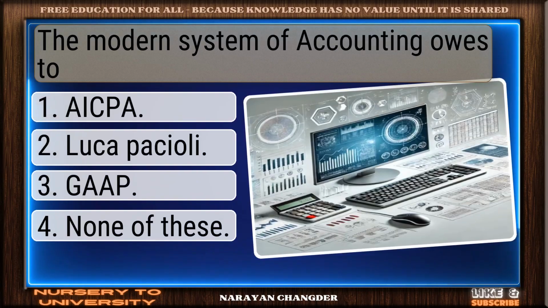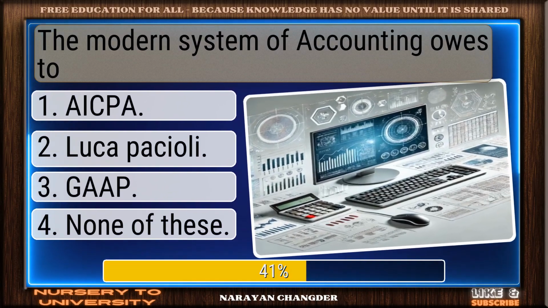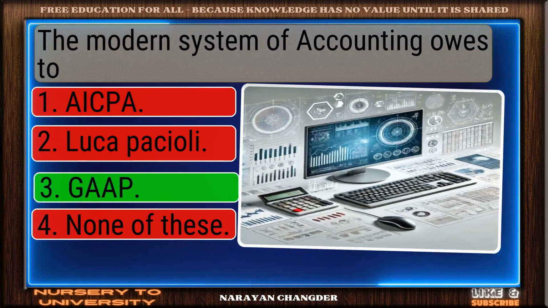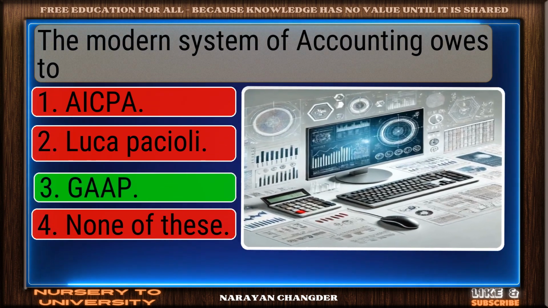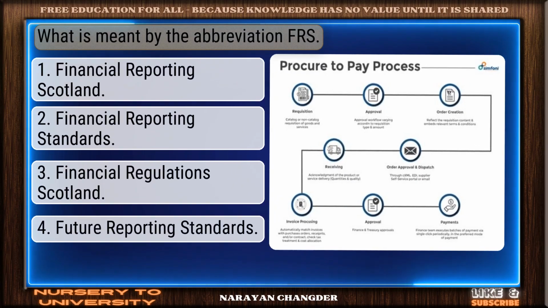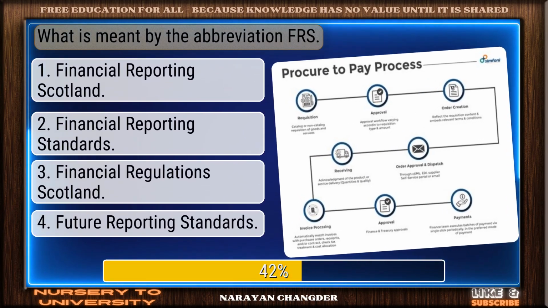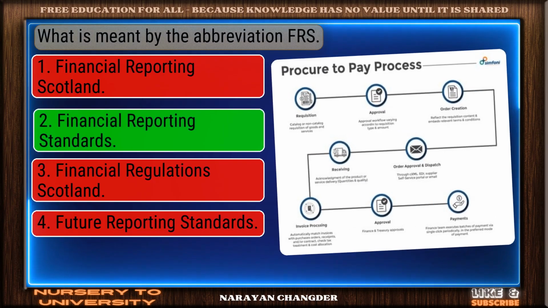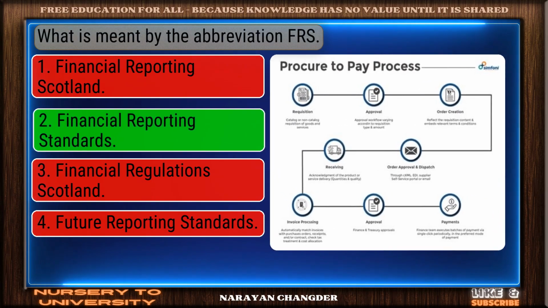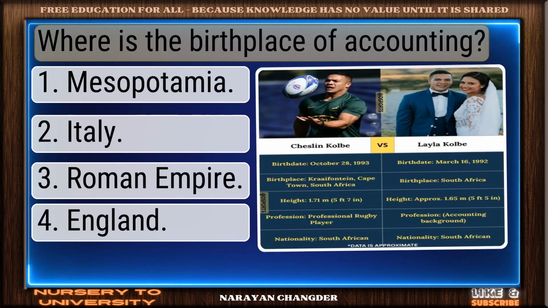The modern system of accounting owes to. Clear logic. Your choice GAAP is sound and 100% true. What is meant by the abbreviation FRS? Well picked. Financial Reporting Standards is the correct answer.